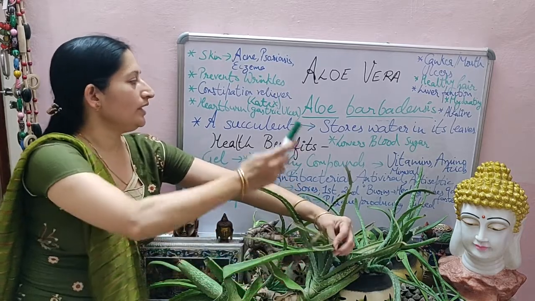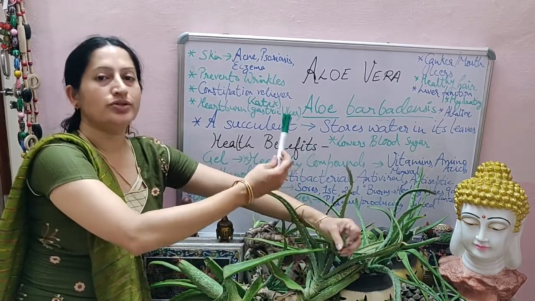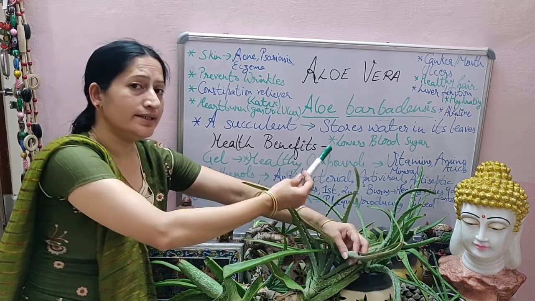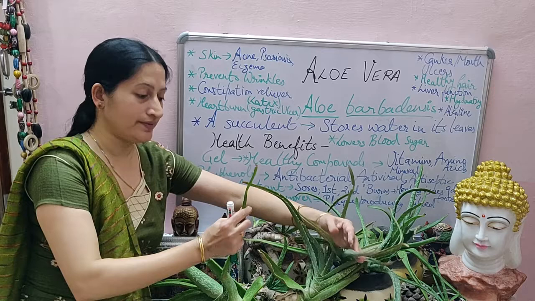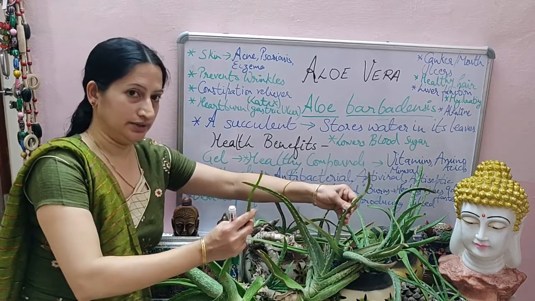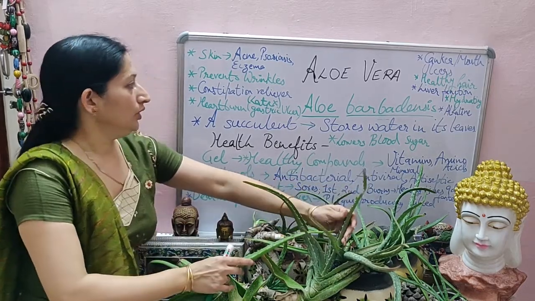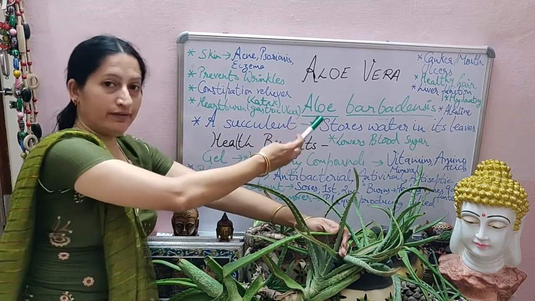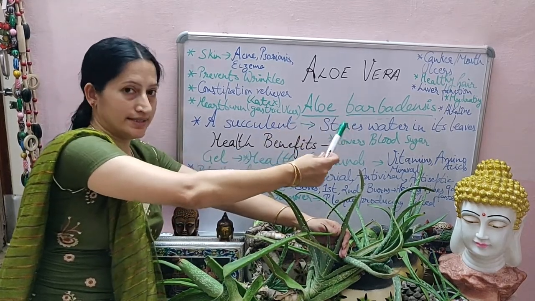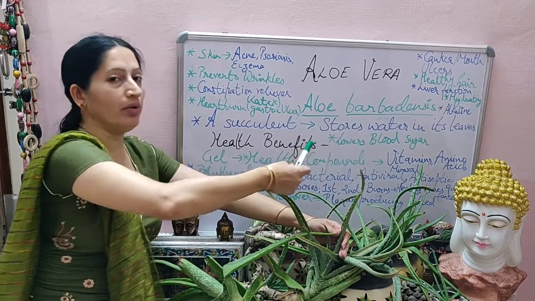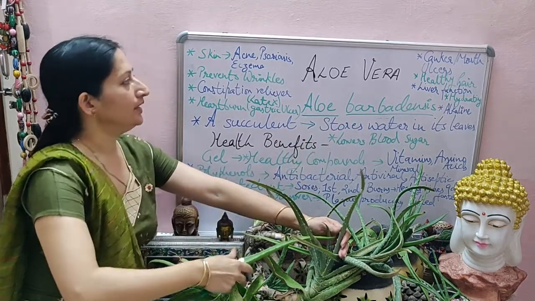So it is actually a succulent which stores water in its leaves. These leaves, you see, are storing water. Its scientific name you should know: Aloe barbadensis is the scientific name of aloe vera.